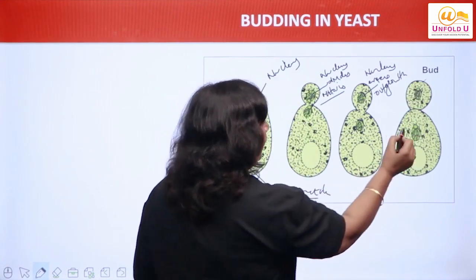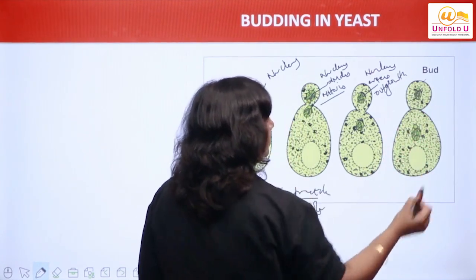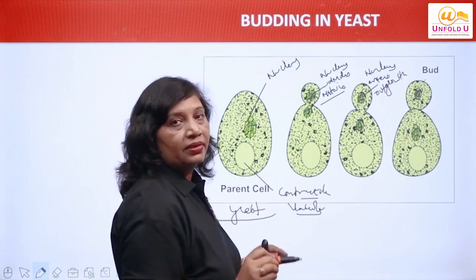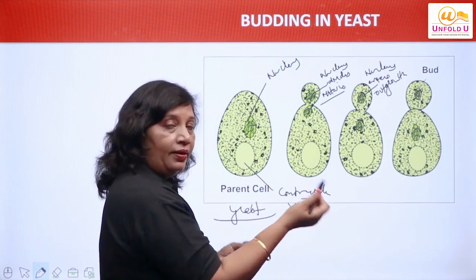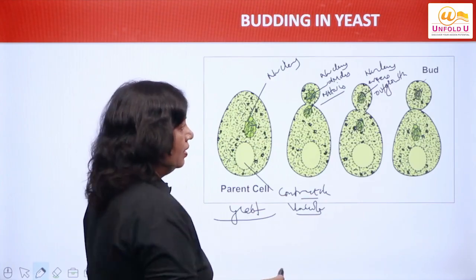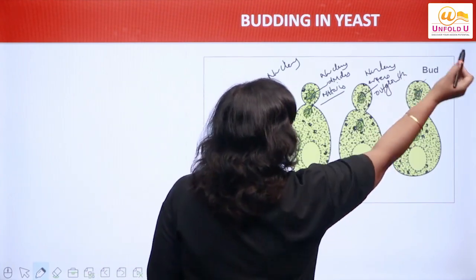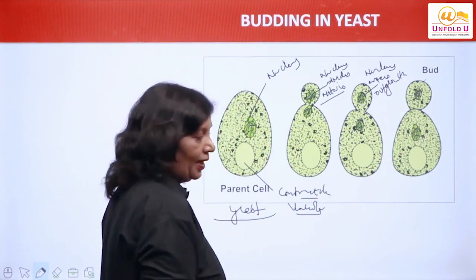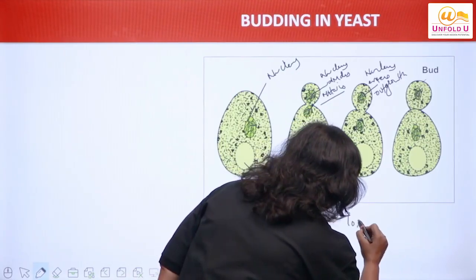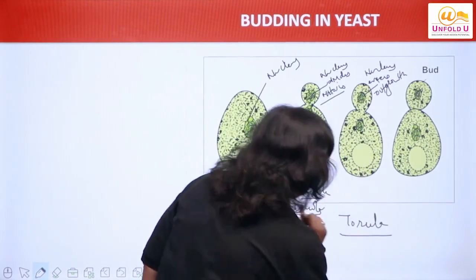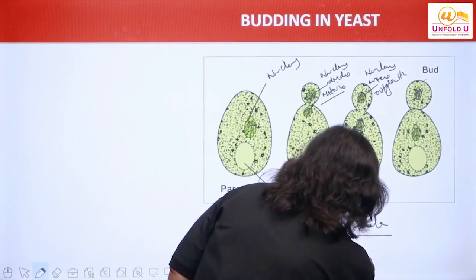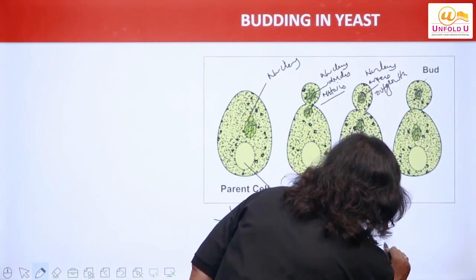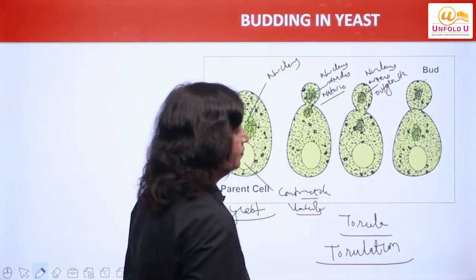right? Slowly this outgrowth changes into bud and detaches. It may remain attached and produce another bud, right? Or it may detach, right? So slowly a chain of these outgrowths develop sometimes, and this resembles the species which is called as torula, and this process is also called as torulation, right?